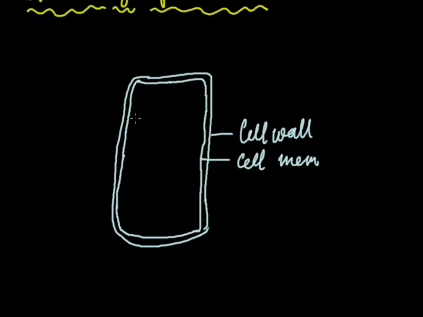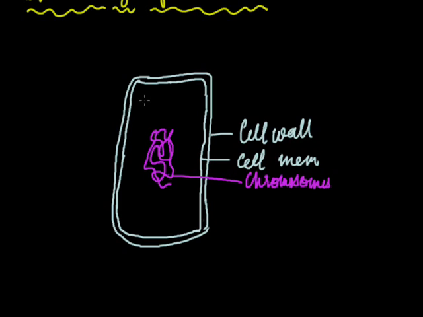These are the chromosomes. This is the gas vacuole, and this is the thylakoid.